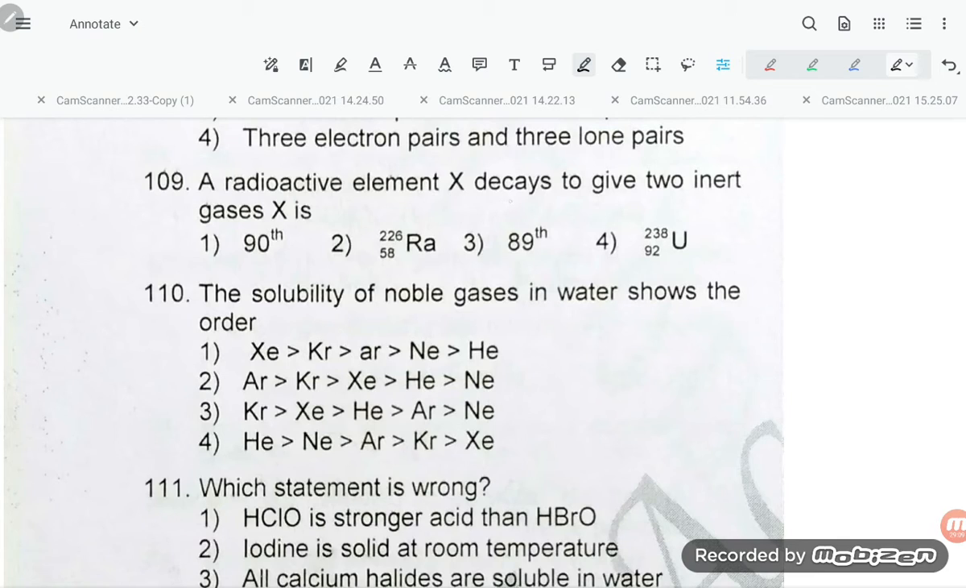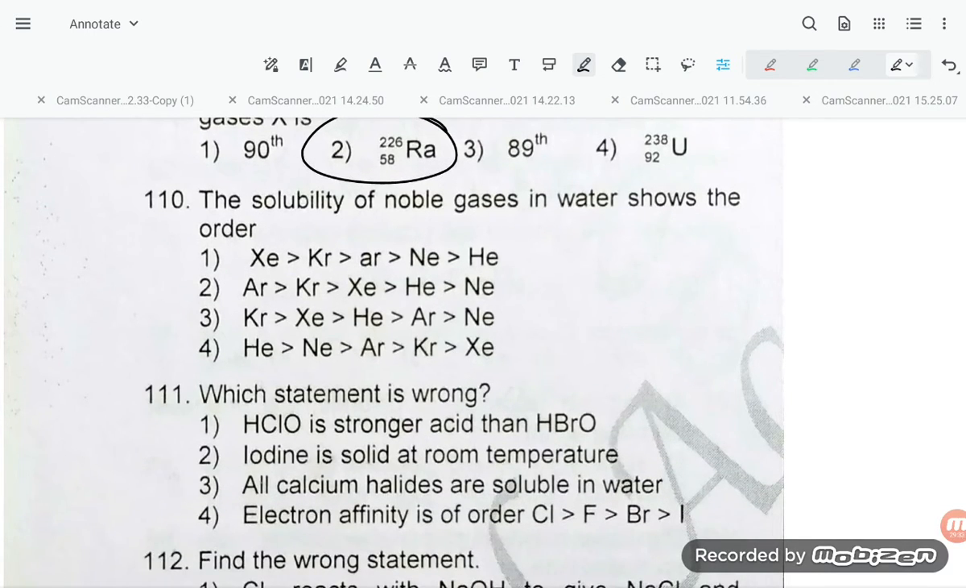A radioactive element X decays to give 2 inert gases. X is, so 109, if you see, student, it is radium. So helium is obtained during the radioactive decay.